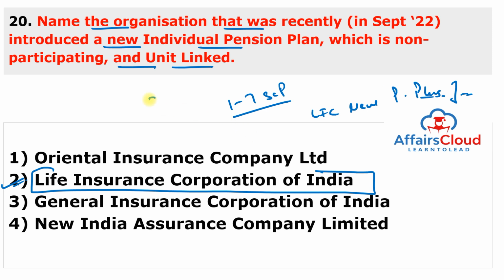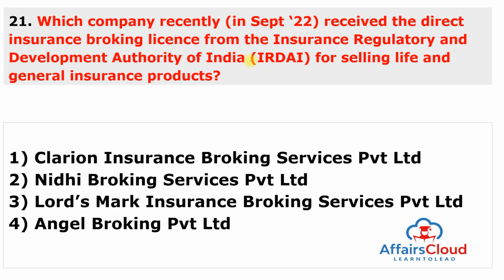And the entry age under this plan minimum is 25 and maximum is 75. And the minimum policy term is 10 years and maximum is 42 years. Moving to next question. Which company recently received the direct insurance broking license from the Insurance Regulatory and Development Authority of India for selling life and general insurance products?